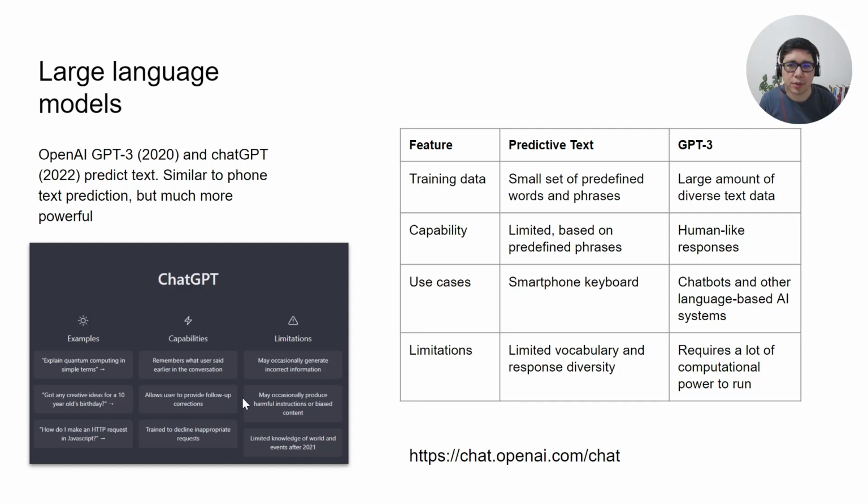Billions or trillions of words or web pages or any kind of text get sucked up by the model, and associations between words are baked into the model, which means that its capability is very human-like. It tends to write in complete sentences and paragraphs rather than word by word like a predictive text model would.